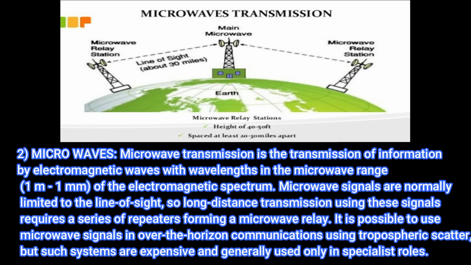Second is microwave. Microwave transmission is the transmission of information by electromagnetic waves with wavelengths in the microwave range, 1 meter to 1 millimeter, of the electromagnetic spectrum. Microwave signals are normally limited to line of sight, so long distance transmission using these signals requires a series of repeaters forming a microwave relay. It is possible to use microwave signals for over-the-horizon communication using tropospheric scatter, but such systems are expensive and generally used only in specialist roles.